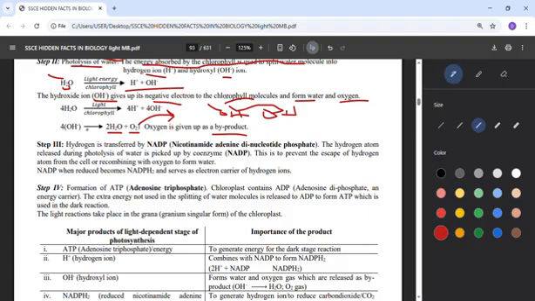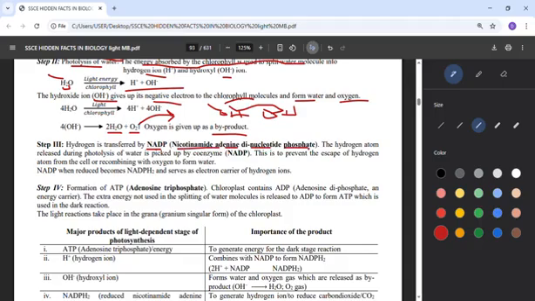Now step 3, the hydrogen that was the other product. Remember, hydroxyl turned to water and oxygen, but what of the hydrogen? The hydrogen is transferred by NADP. When you hear NADP, that's nicotinamide adenine dinucleotide phosphate.